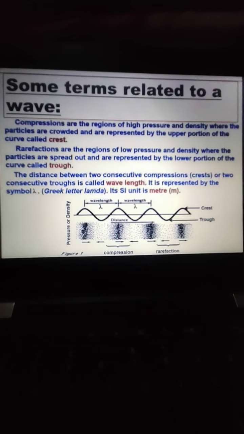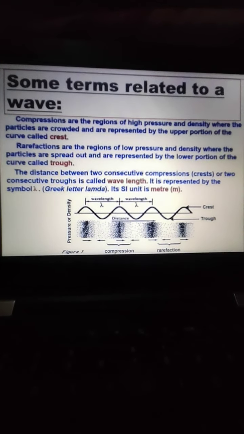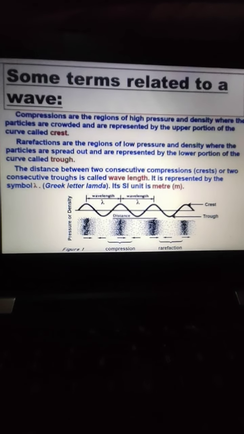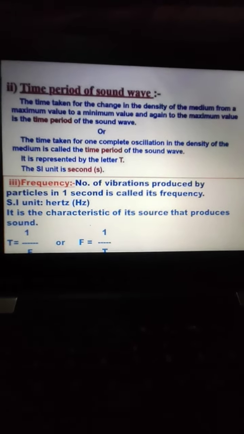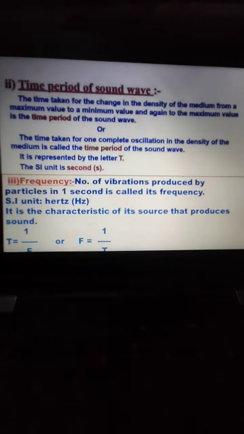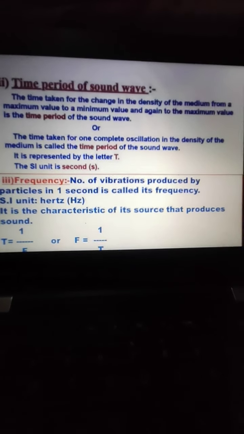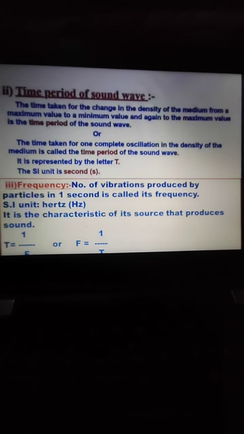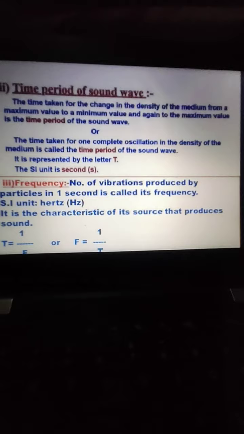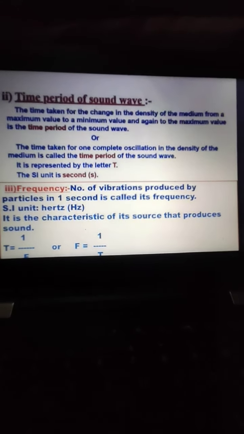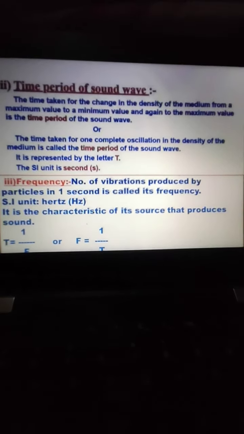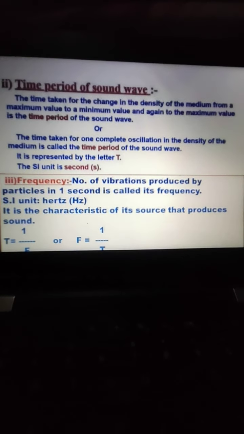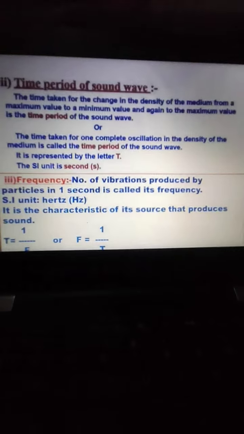So beta, that day we discussed some terms related to a wave. We have done crest, trough, wavelength, and today we are going to discuss time period, frequency and the amplitude. So what is the time period? It is the time taken by a particle of medium to complete its one vibration, and it is denoted by the letter T, and the SI unit is second and the symbol is small s.